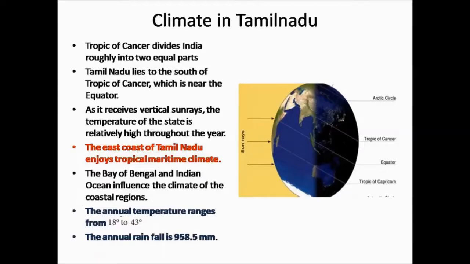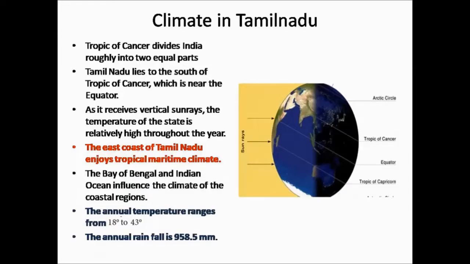We all know that sun's vertical rays directly falls on the equator. So the regions near the equator gets the direct rays from the sun, and this region is very hot. That is, the state is relatively high in temperature throughout the year.